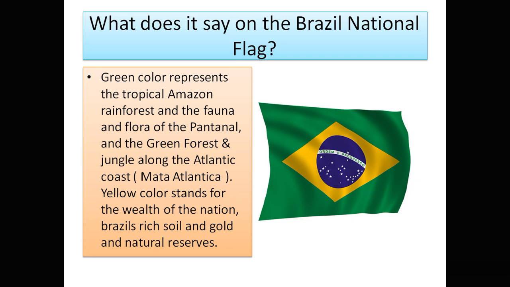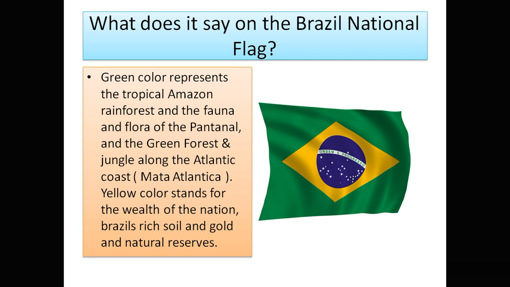The green color represents the tropical Amazon rainforest. Let us see the coloring of the flag. We already know about the colors of our own flag; in detail, we are trying to learn information about this country, which you are going to learn throughout the year. The green color stands for the rainforest, the fauna and flora, the Pantanal, the green forest, and the jungle along the Atlantic Ocean, everything goes into that.